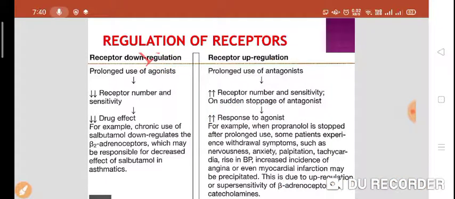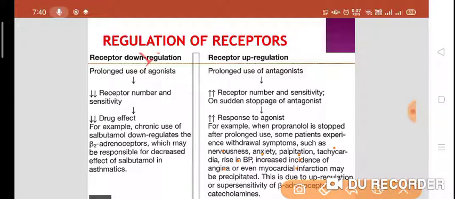We'll take example of propranolol. Propranolol is a beta blocker, a non-selective beta blocker. When it is suddenly stopped after prolonged use, what will happen? Some patients experience withdrawal reaction, withdrawal symptoms such as nervousness, anxiety, palpitation, tachycardia, rise in blood pressure, increased incidence of angina, or even there is a development of myocardial infarction.